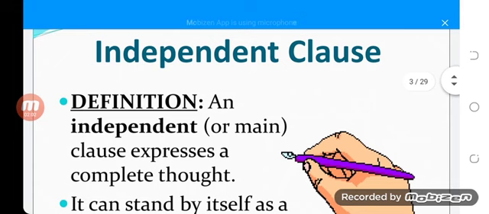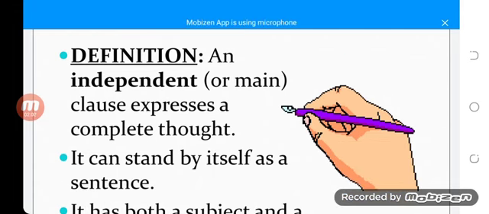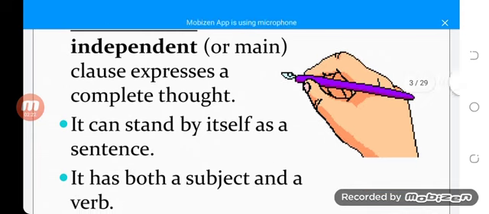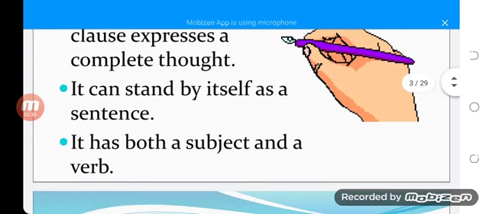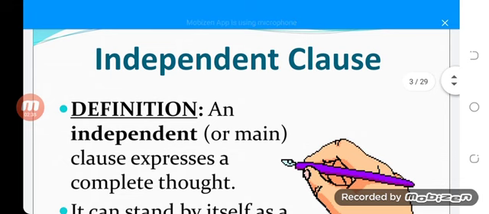Alright students, what is an independent clause? The definition: an independent or main clause expresses a complete thought. An independent clause is that clause which provides us a complete thought or a complete sense. It can stand by itself as a sentence. It means that it provides a complete meaning in a sentence. It has both a subject and a verb. Now it is clear what an independent clause is.